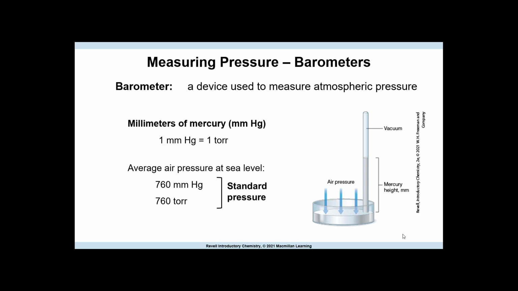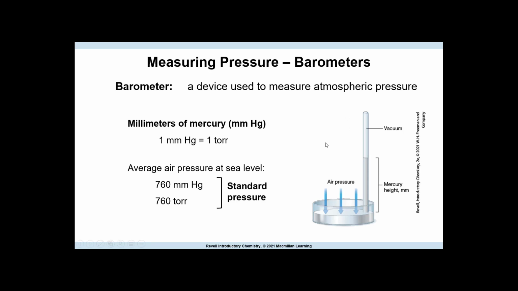A barometer is a device used to measure atmospheric pressure. A classic barometer is shown here. In this device, a long tube is filled with liquid, which is usually mercury, then turned upside down in a reservoir of the liquid. Gravity pulls the liquid down, creating a vacuum at the top of the tube. So you can see right here. At the same time, pressure from outside air pushes the liquid up into the tube. The higher the air pressure, the higher the liquid is pushed in the tube.